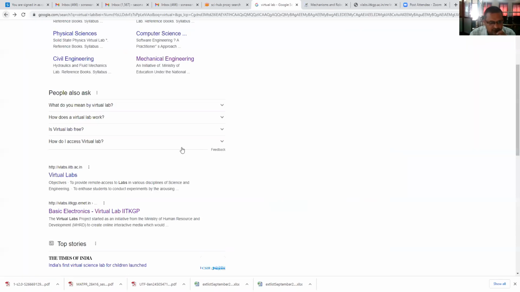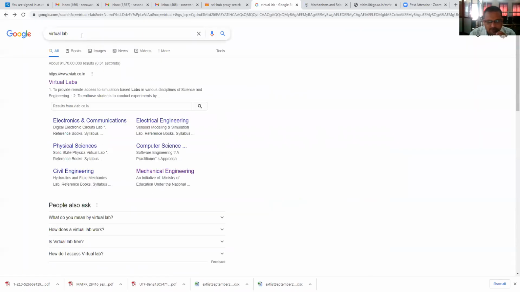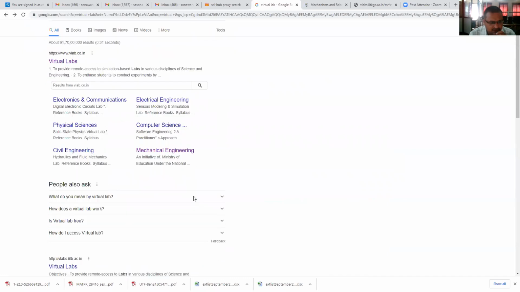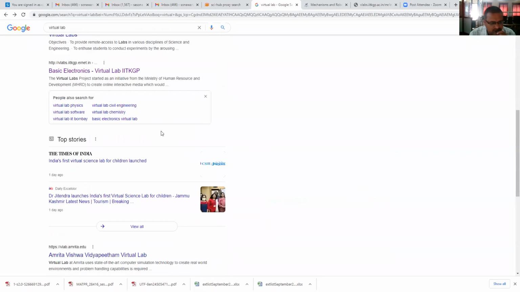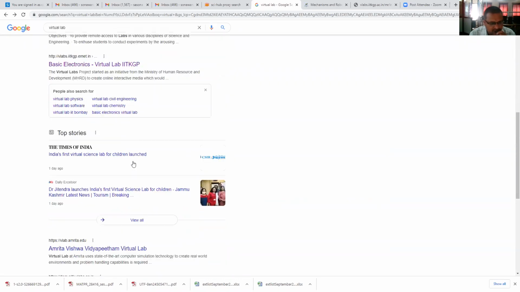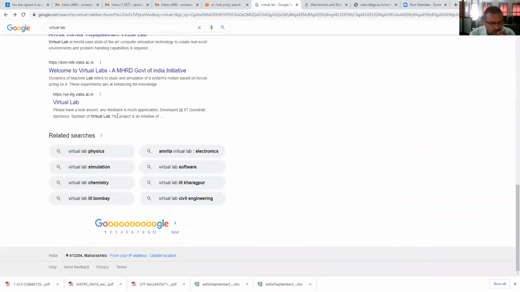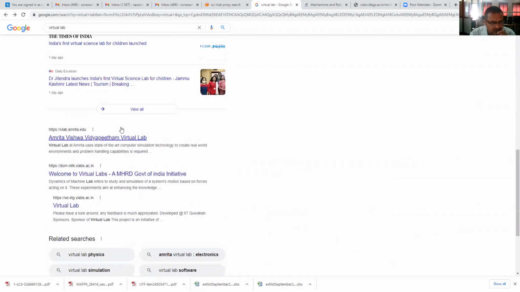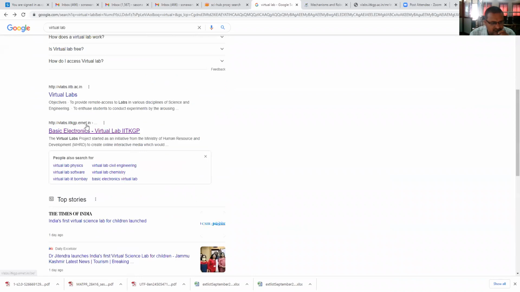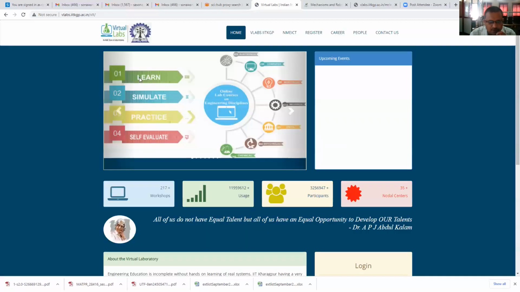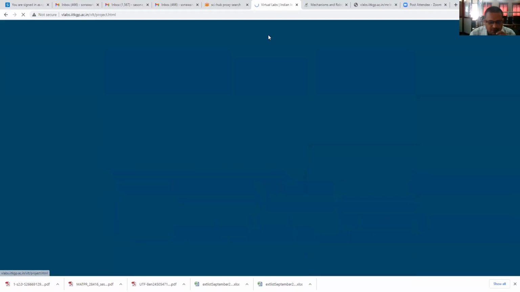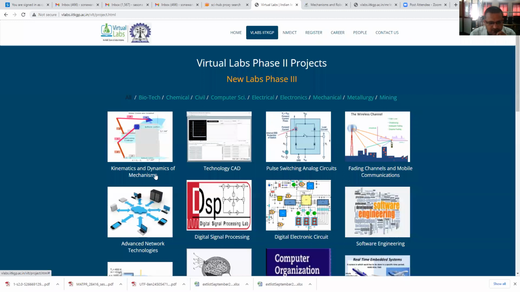In Google, you have to type virtual lab and then different virtual labs are there: IIT Bombay, IIT Kharagpur, Amrita University, IIT Guwahati. Therefore, we will select IIT KGP, means IIT Kharagpur. Again, we have to go to virtual lab home of IIT Kharagpur, V labs of IIT Kharagpur. Now there